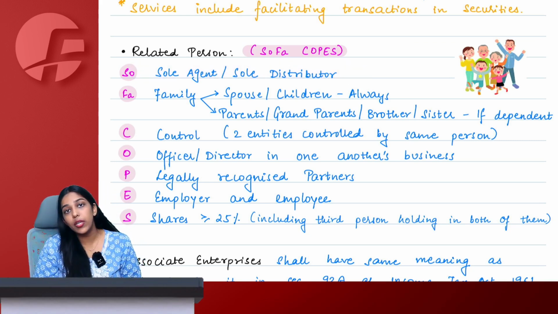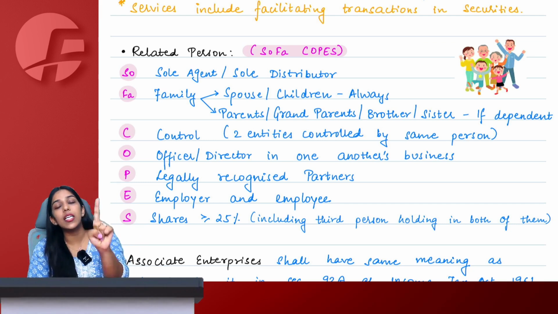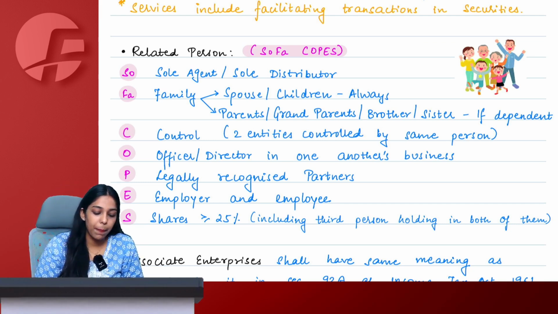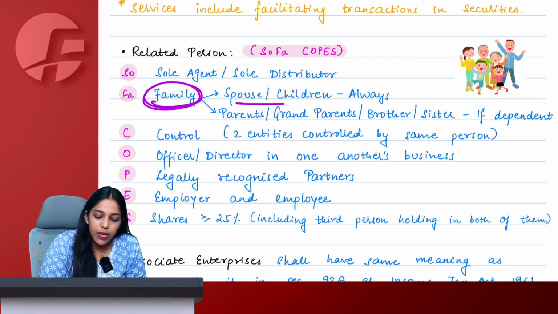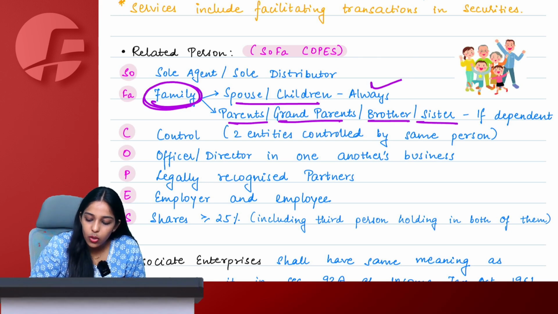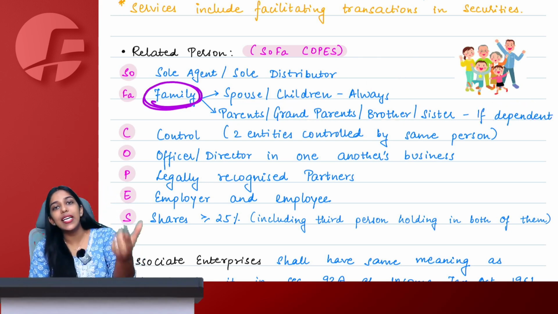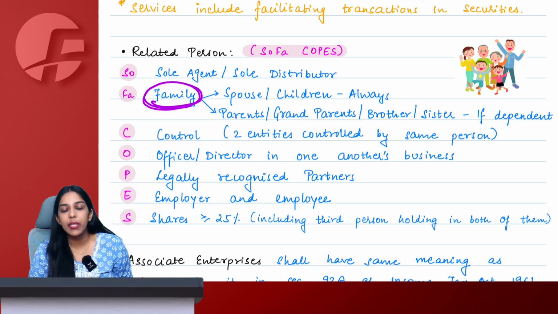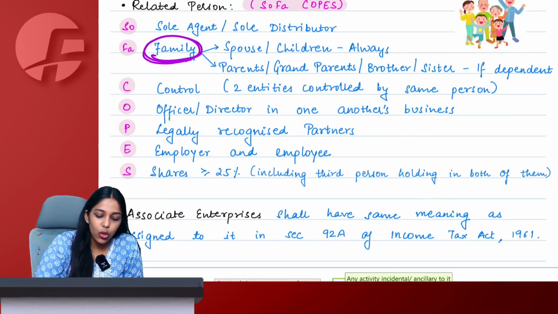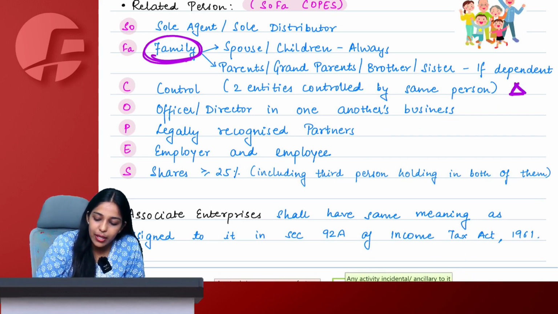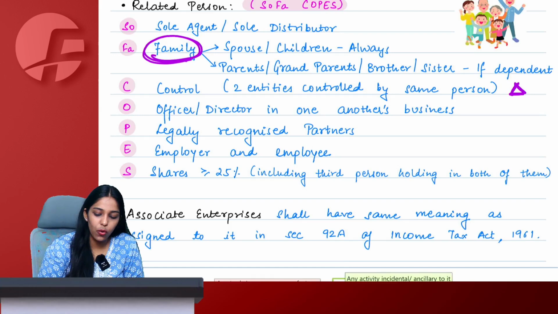Not any agent or any distributor. Only if you have a single sole agent or sole distributor, then he will be your related person. FA means family, where spouse and children always related, but parents, grandparents, brother and sister only related if they are dependent. Any person outside these 6 people will never be related. Control includes 2 entities controlled by same person also, so you can just draw a small triangle here for you to remember.